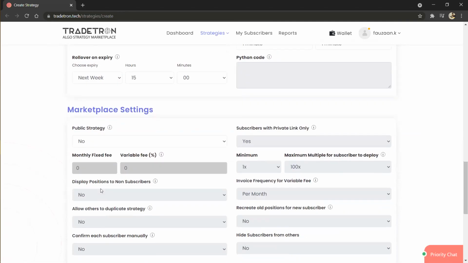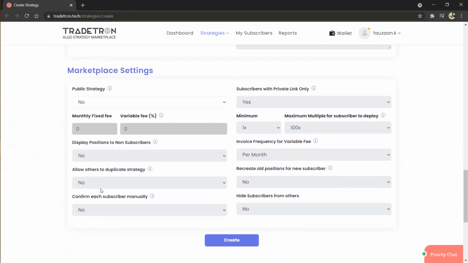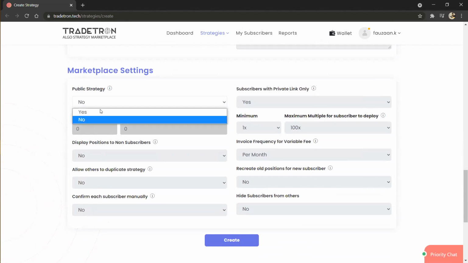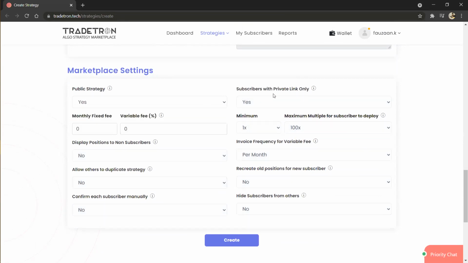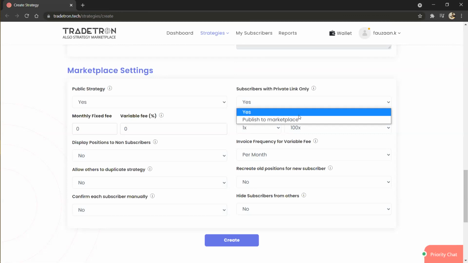Okay. So this is the marketplace settings. Basically, these settings are for marketplace listed strategies. If you want to list your strategy on the marketplace, you can simply click yes here. You have the option of subscribers with private link. Either you can select this or you can select publish to marketplace. Suppose you don't want to list your strategy on the marketplace, you can simply set this to yes.